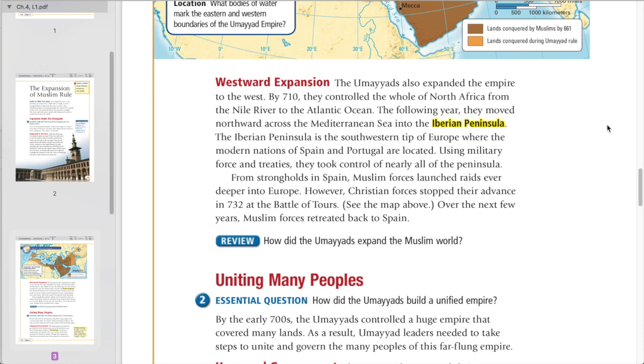From strongholds in Spain, Muslim forces launched raids ever deeper into Europe. However, Christian forces stopped their advance in 732 at the Battle of Tours. Over the next few years, Muslim forces retreated back to Spain.